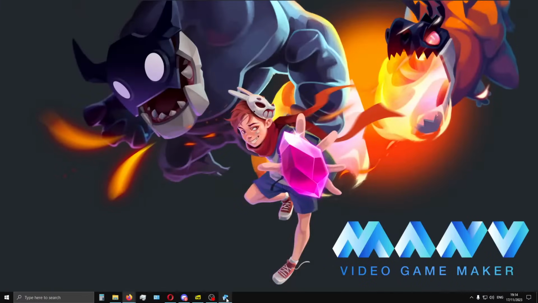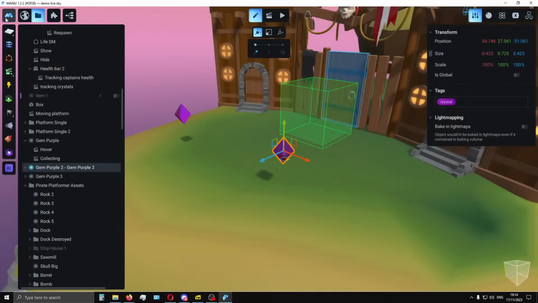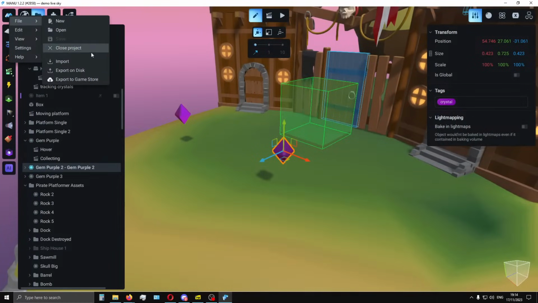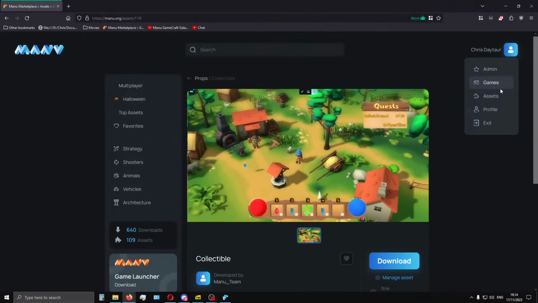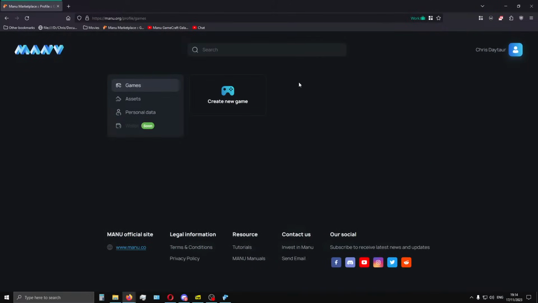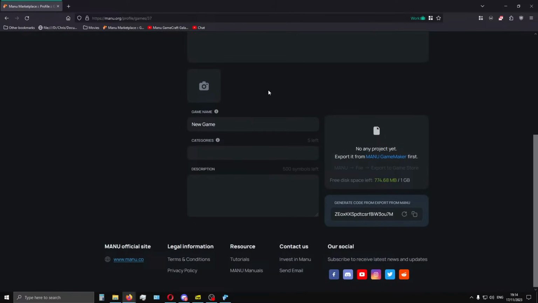Now, how can we export the game itself? To export the game itself, let me save this really quick, and we go to file, and we can either export it to disk or export to the game store. Let's export to the game store. The procedure is exactly the same, but instead of pasting the code that we generated before, we need to go to our account and go to games. Create a new game, and the procedure is just exactly the same. I don't know if you want me to, because this might take a little bit.